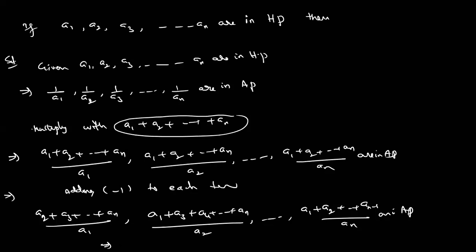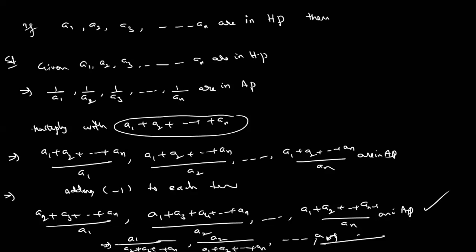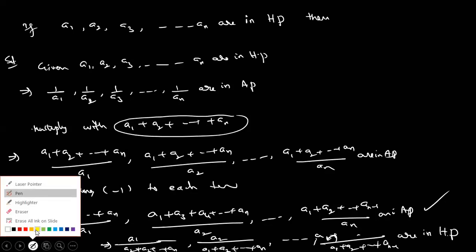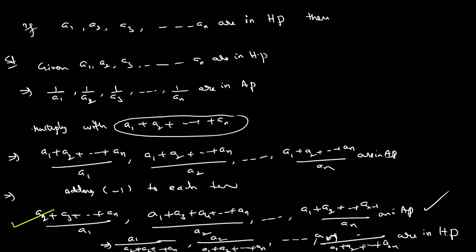Still, we can write the conclusion. What is the conclusion? This is our question: A1 by A2 plus A3 plus and so on An, comma, A2 by A1 plus A3 and so on An, comma, and so on, An by A1 plus A2 and so on An minus 1 are in HP. So, dear students, they can ask either this case or this case. Okay.